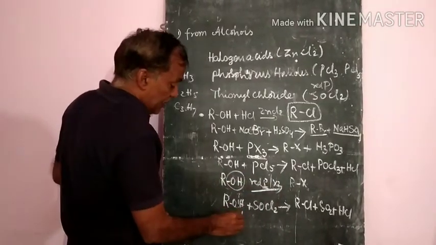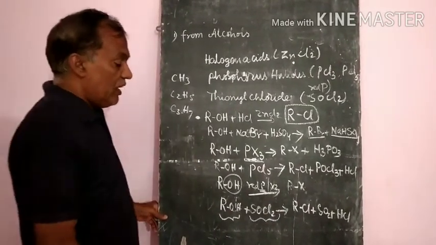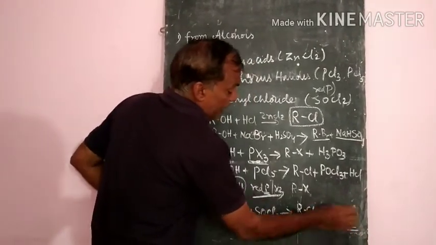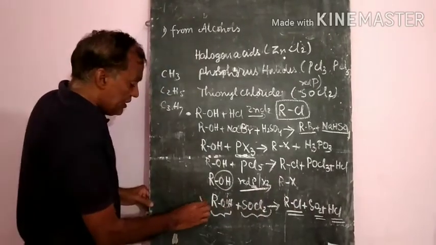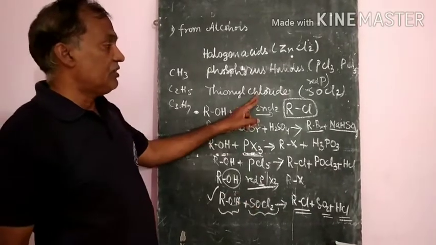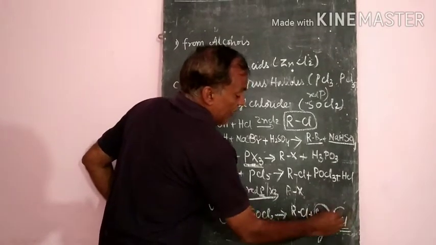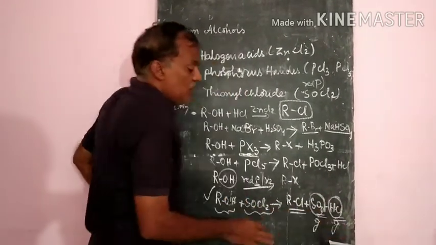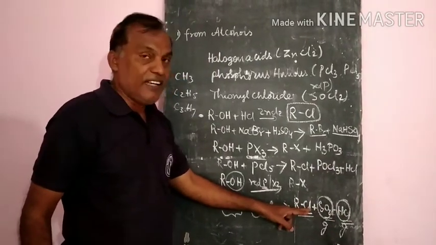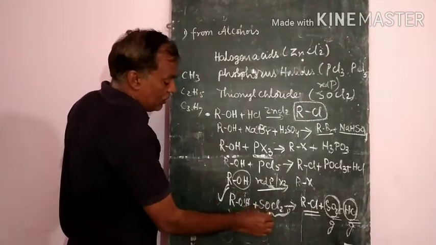But if you treat the alcohol with thionyl chloride, SOCl2, then what will you get? Haloalkane, sulfur dioxide and hydrogen chloride. Why this is preferred: it is the most important reaction. With thionyl chloride, the remaining products, sulfur dioxide, which is a gas, and hydrogen chloride, which is also vapors, are removed very easily and you will get the pure haloalkane. So this is the method you will prefer.